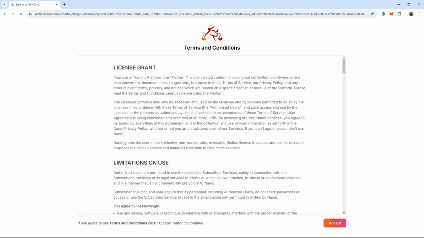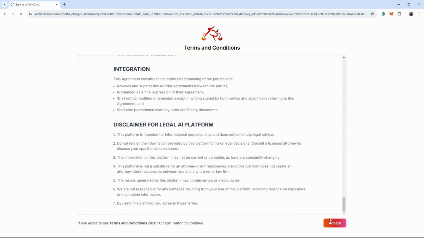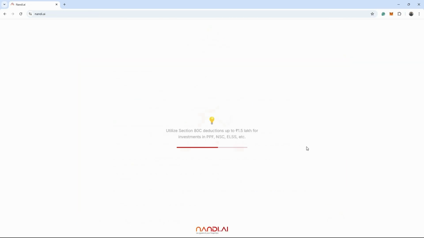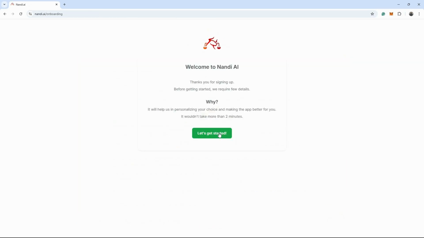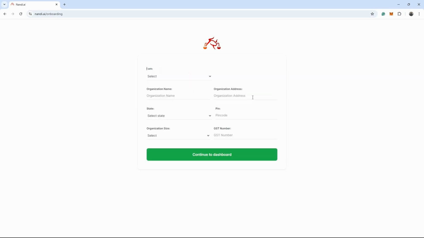Now let us move with the registration. While we register, with Nandi.ai, we bring an AI powered legal research tool that leverages cutting edge natural language processing, machine learning, and generative AI. Our solution rapidly retrieves and analyzes case laws, delivering accurate and concise insights that save time, enhance security, and improve decision making.